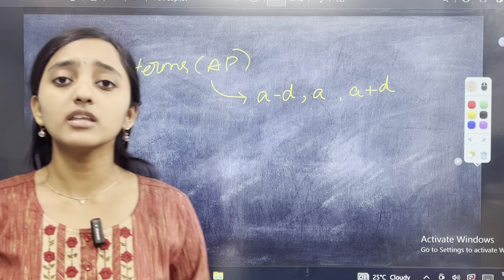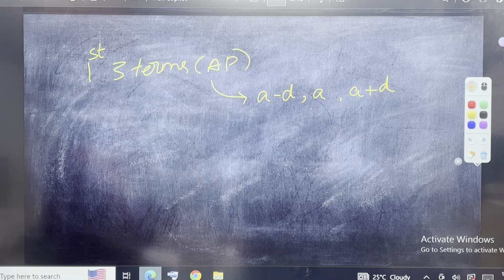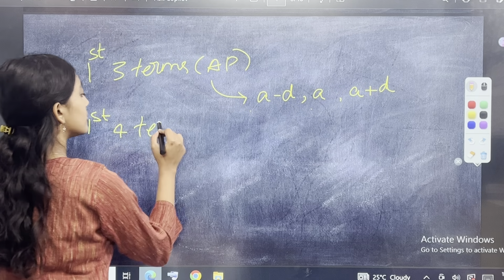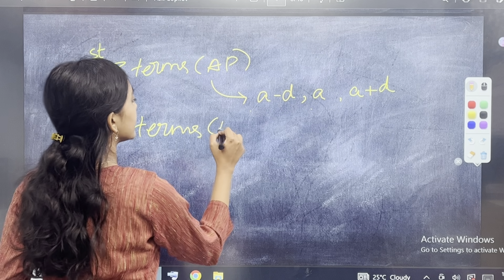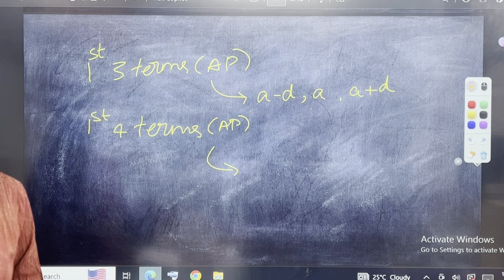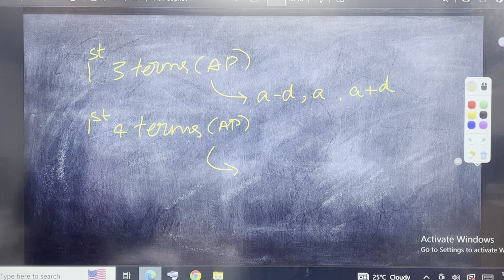I have told you what to use for 3 terms. What do you use for the first 4 terms? Do you have any guesses? I want you to actually write it down and I will tell you whether you are right or wrong. Take a minute and write it down.